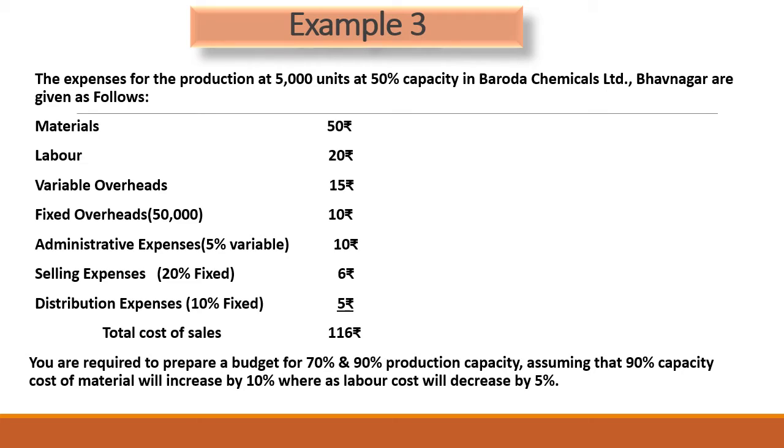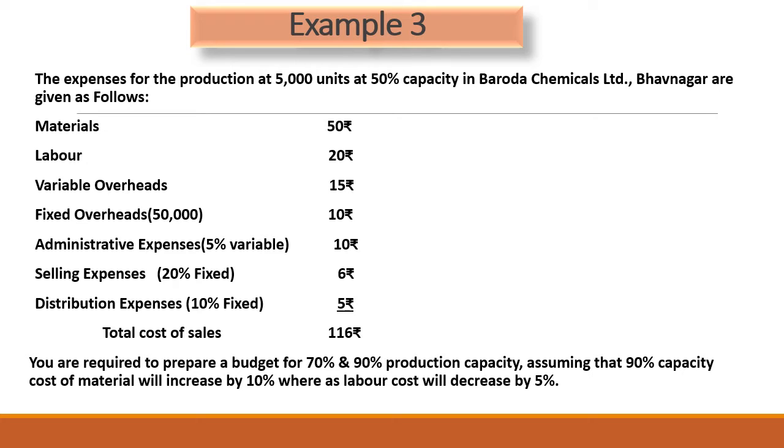So this is example number 3. The expenses for the production at 5,000 units at 50% capacity in Baroda Chemicals Limited, Bhavnagar are given as follows. So they have given us units 5,000 and expenses for 50% capacity levels. So the material is rupees 50, labor rupees 20, thereafter variable overheads, fixed overheads rupees 50,000, administrative expenses which is